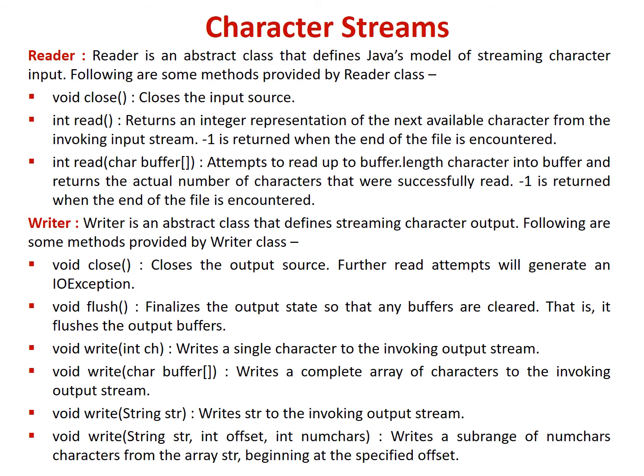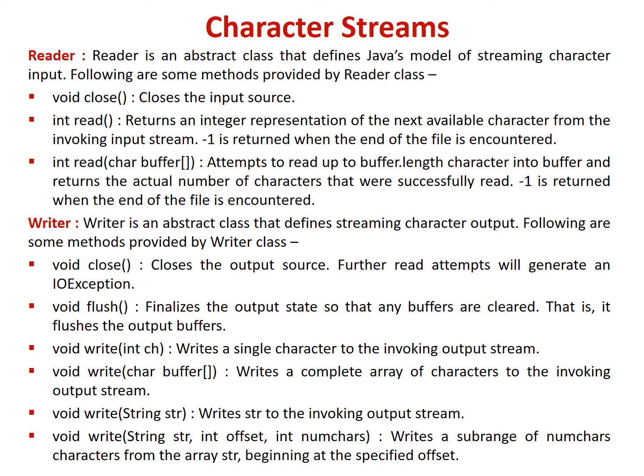The next method is the read method with one character type argument. This attempts to read up to buffer.length characters into buffer and returns the actual number of characters that were successfully read. -1 is returned when the end of the file is encountered. Next character stream is the writer. Writer is an abstract class that defines streaming character output.